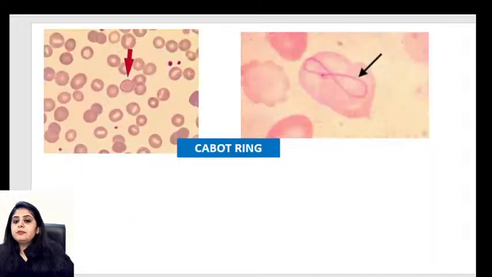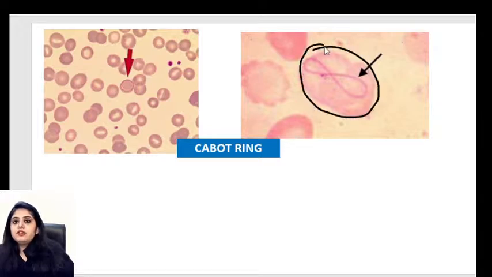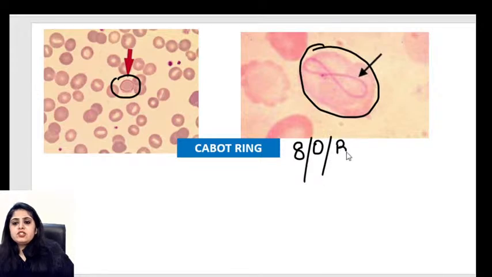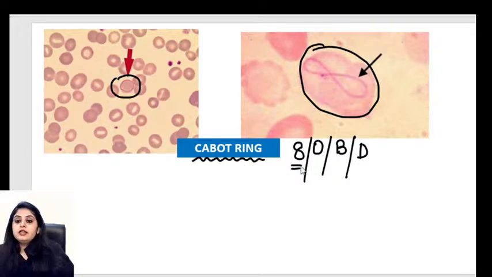Now I go on to something very simple, which is very easy for everyone to analyze, and that is a Cabot ring. So what is the next inclusion? You see a big red blood cell over here, and inside that red blood cell you have this figure of 8 kind of appearance. Similarly, you have a red blood cell over here, and you have this round appearance. So what did I analyze? Either the shape of the ring is an O, or it's an 8, or it can be any shape. It can take the shape of a B, it can take the shape of a D. So my first concept is that a Cabot ring necessarily is not a figure of 8. A Cabot ring can actually take any possible shape.